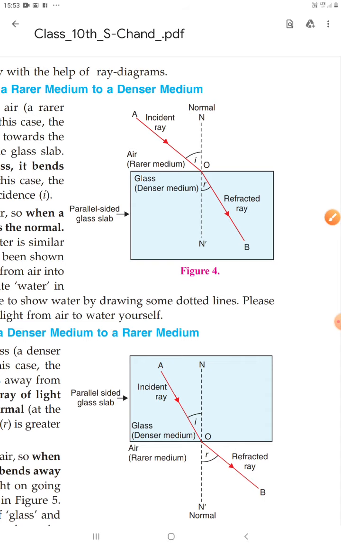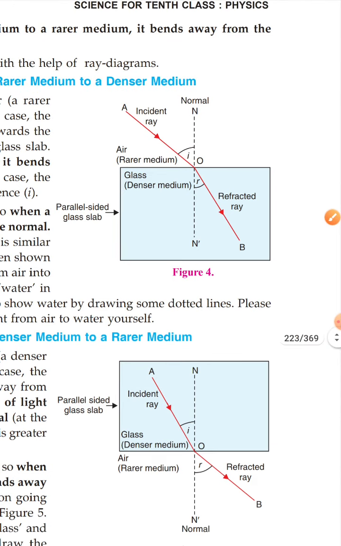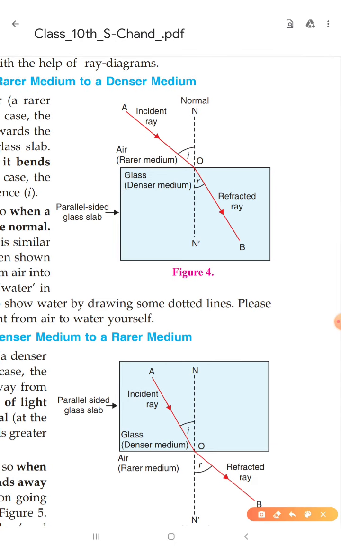And we have another definition for denser or rarer medium from here. You can say it depends on where the speed of light is maximum. Suppose we have two media, air and glass. The speed of light in air is more than in glass. That's why we say air is a rarer medium and glass is a denser medium. Okay, got my point?